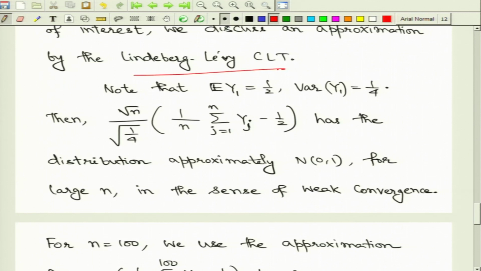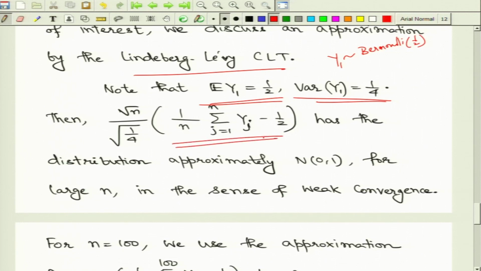So, let us see the idea. We are going with the fact that the Yi's are IID and the common distribution is Bernoulli with probability of success half, and therefore the expectation is half and the variance is 1/4. This you can immediately check. Therefore, if we center and scale the sample mean like this, it will have approximately normal 0 1 distribution for large enough n, and this approximation is in the sense of weak convergence of random variables.